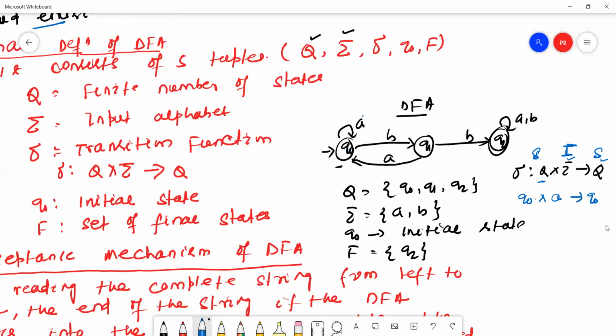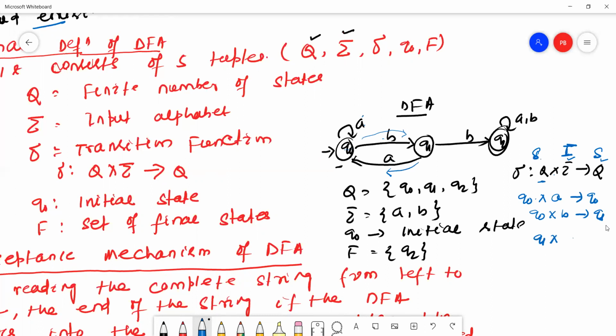Similarly, Q0 reads B, goes to Q1. Similarly, Q1 reads A, goes to Q0.